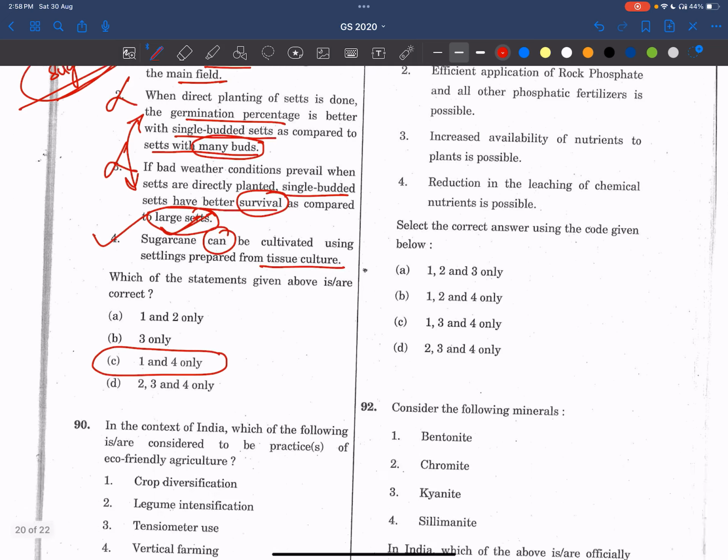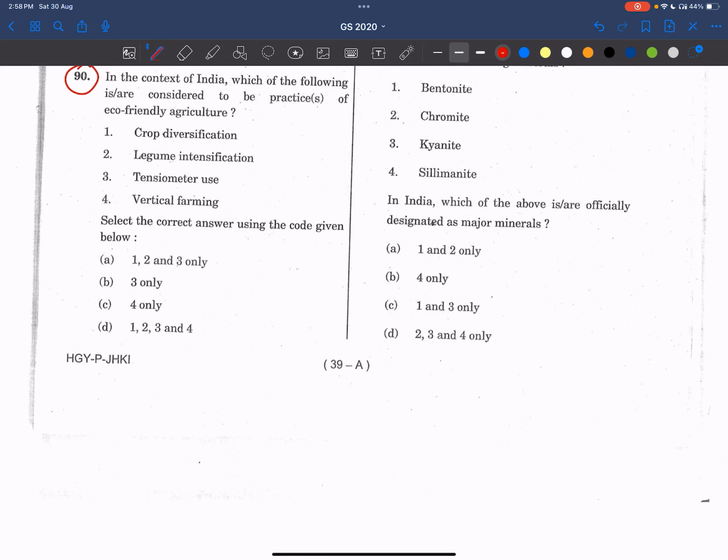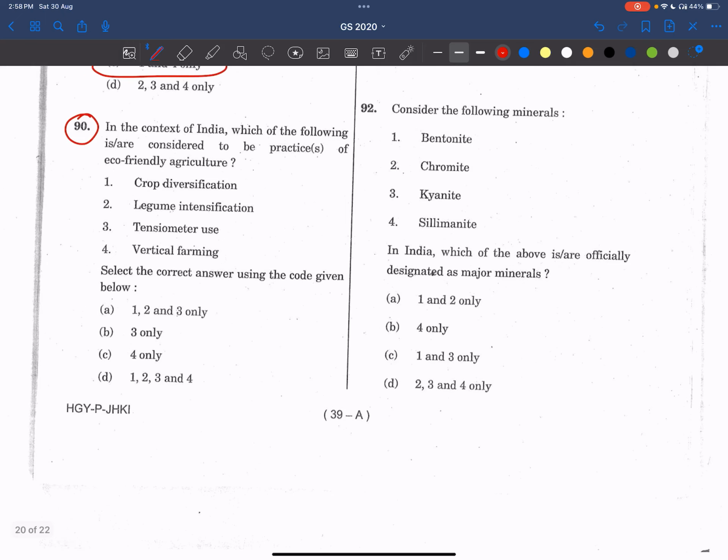Now, coming to the 90th question. In the context of India, which of the following is/are considered to be practices of eco-friendly agriculture? See friends, in this paper, most of the questions are related to agriculture, especially from the environment point of view, and the economic point of view as well. So this agriculture chapter is very, very important, friends. Now, see what it is telling.